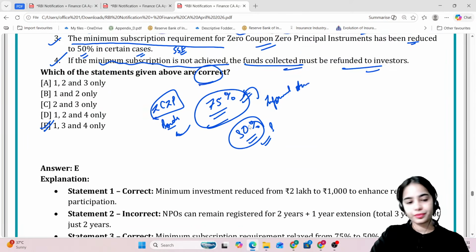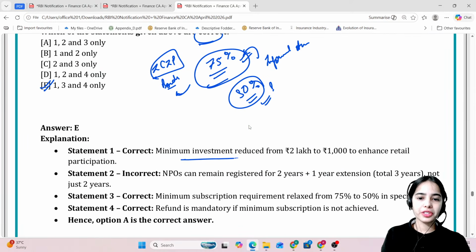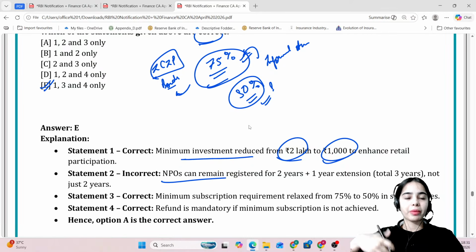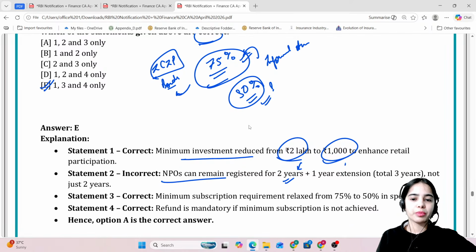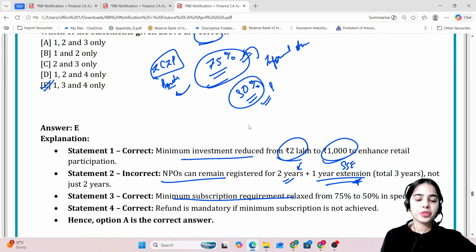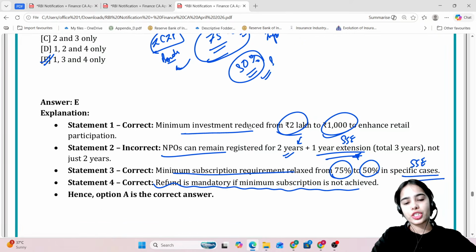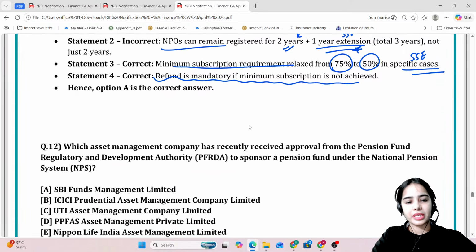So minimum investment has been reduced from 2 lakh to 1000. NPOs, the not-for-profit organizations, can remain registered for a maximum period of 3 years, 2 years in general, and with the permission of the social stock exchange, a 1 year extension can be taken. Minimum subscription requirement has been relaxed from 75% to 50% in specific cases with the permission of the SSC. Refund is mandatory if minimum subscription is not achieved in the case of zero coupon, zero principal.